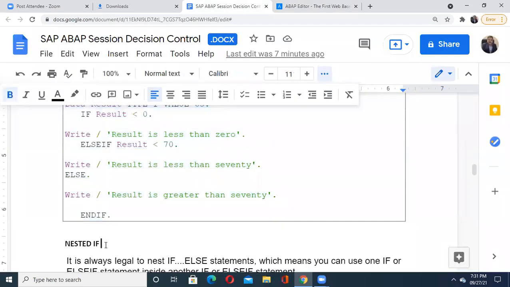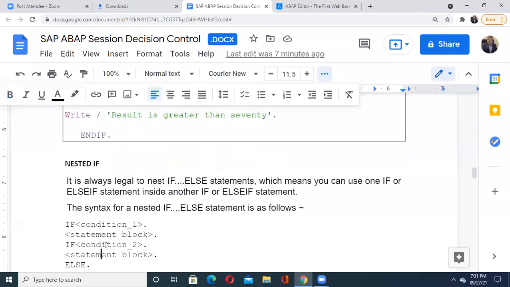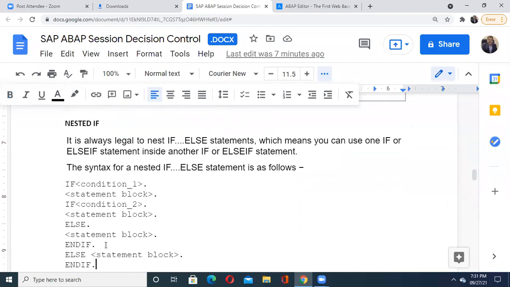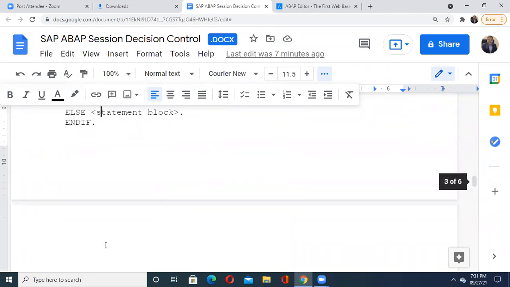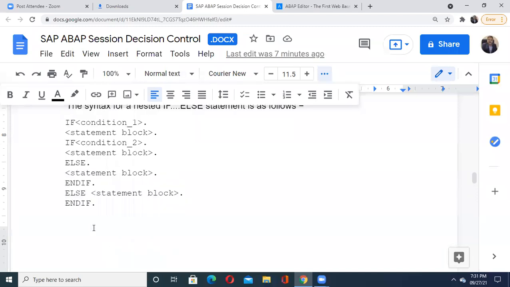Then there is one more point related to it, that is a nested if. It is always legal to nest the if else statements. It means you can use one if or else if statement inside another if or else if statement. So it is just a nesting. See, it's not so tough. Let us understand it thoroughly.